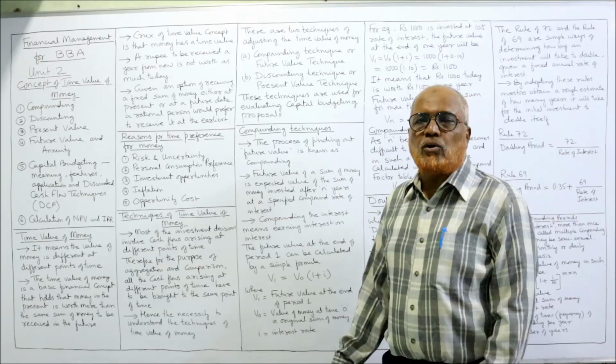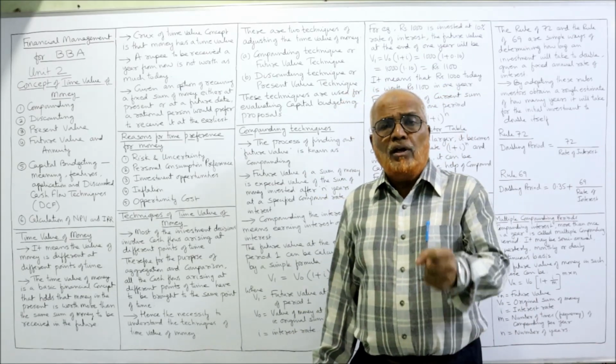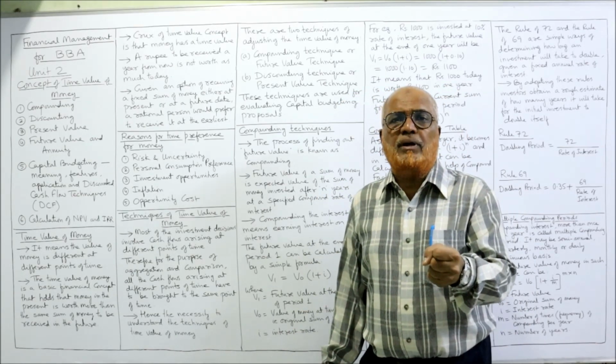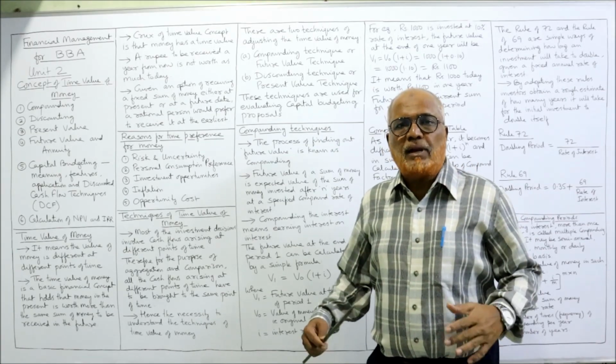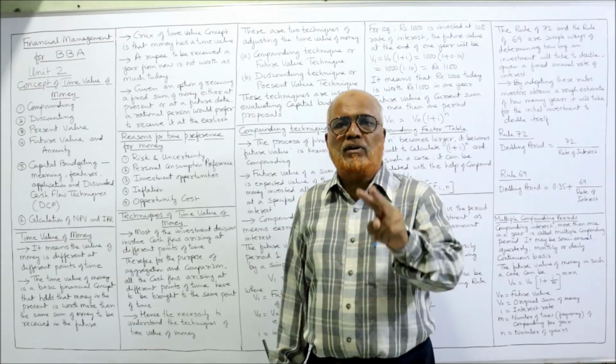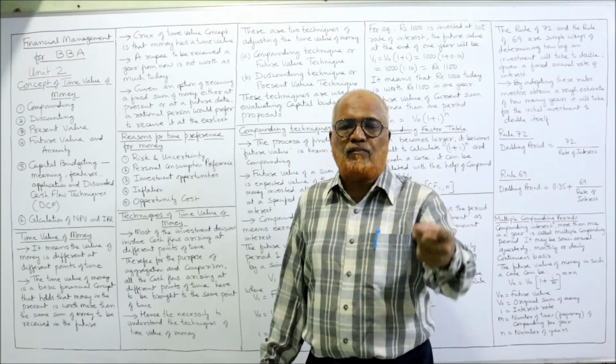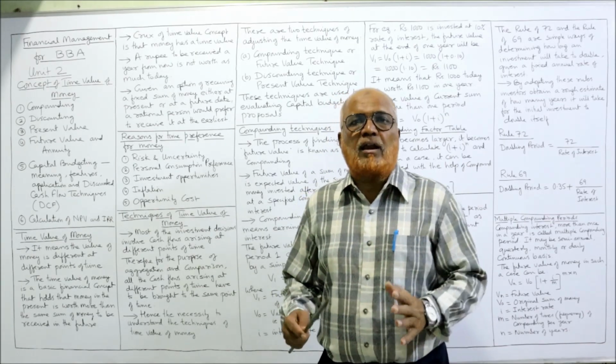Thirdly, investment opportunities. If you have the money right now, you can make the investment and earn the income. For example, I have to pay you 1 lakh rupees. I am giving you two options, right now or after 5 years. You are preferring right now.